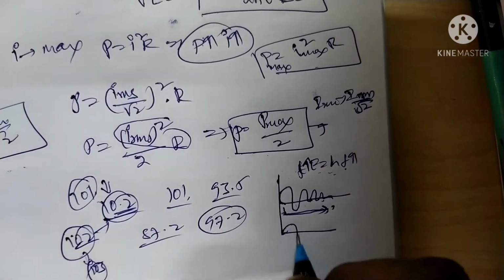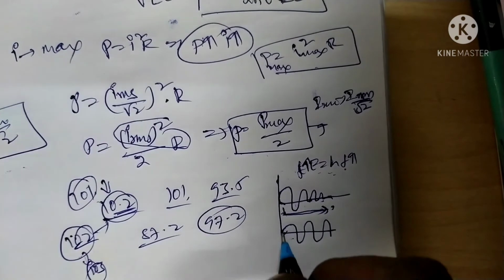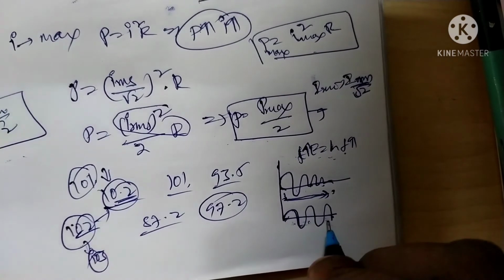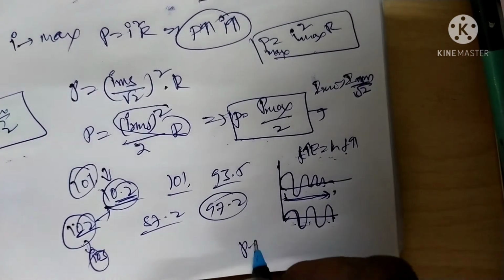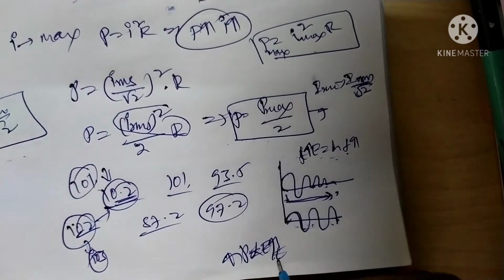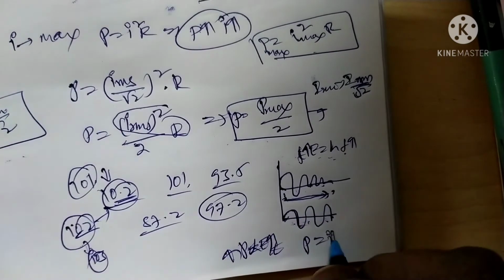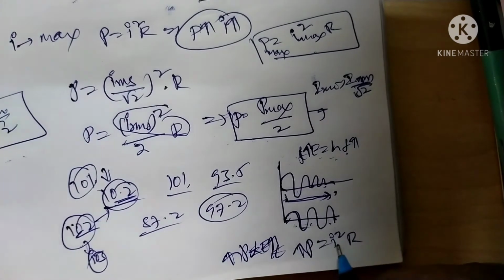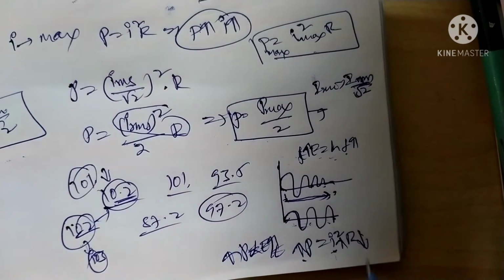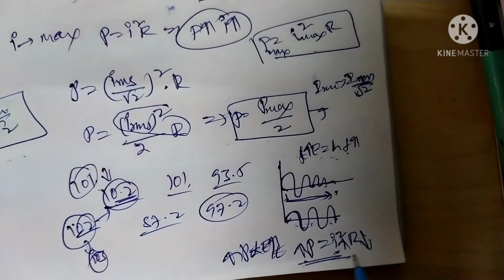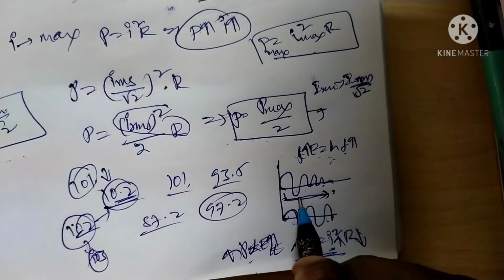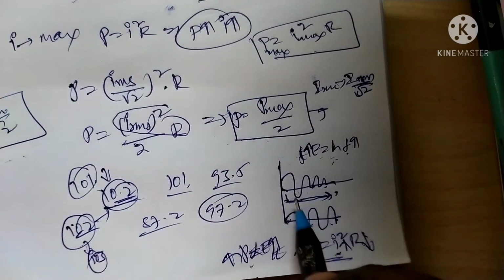Suppose here the signal is there, with high energy and high frequency. Frequency is high, energy is high. According to the power formula, P is equal to E by t. Energy is high, so power is high. According to the formula P is equal to I square R, power is high, amplitude or current is high, and resistance is low. According to this formula, we get resonance at a certain frequency, and we get the highest signal.